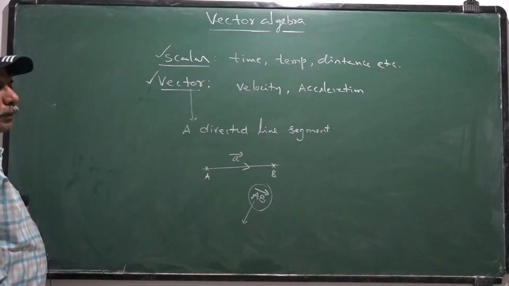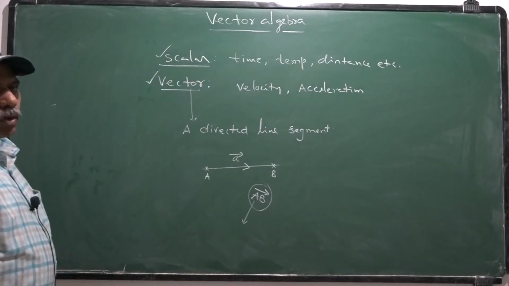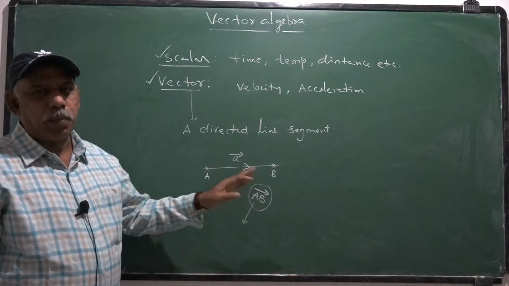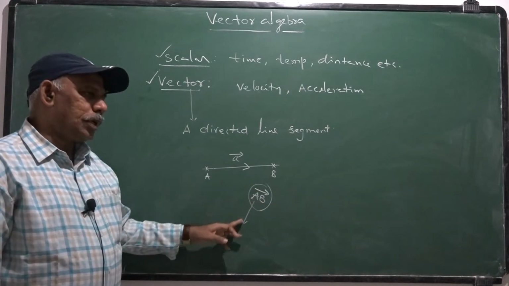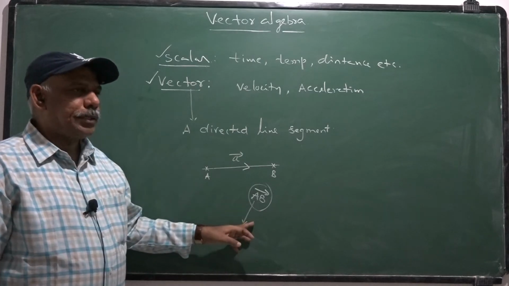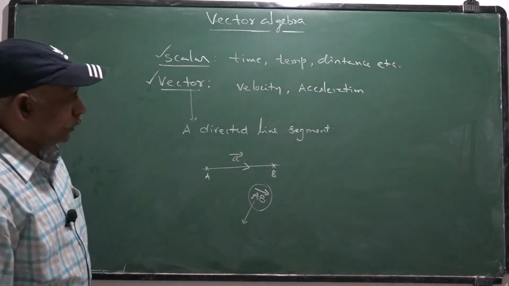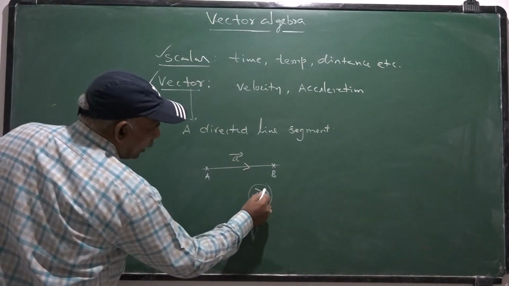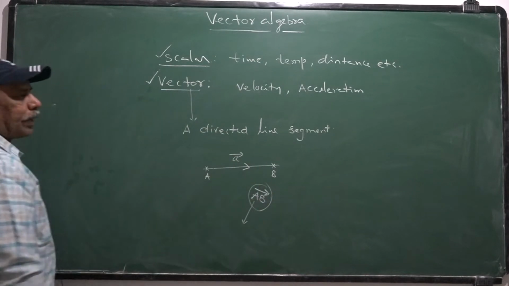For this vector AB bar, A is called initial point, B is called terminal point. So from initial point to terminal point, the arrow mark is drawn like this and a vector is considered.